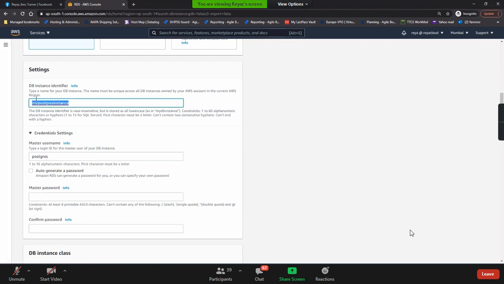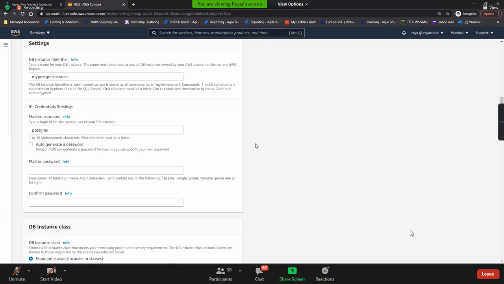The same thing here, you are giving the name. It is called identifier, DB identifier, right? And then here you have master username and password. So whenever you're setting up this instance, definitely you need username and password to log in, right? So this is the default username.